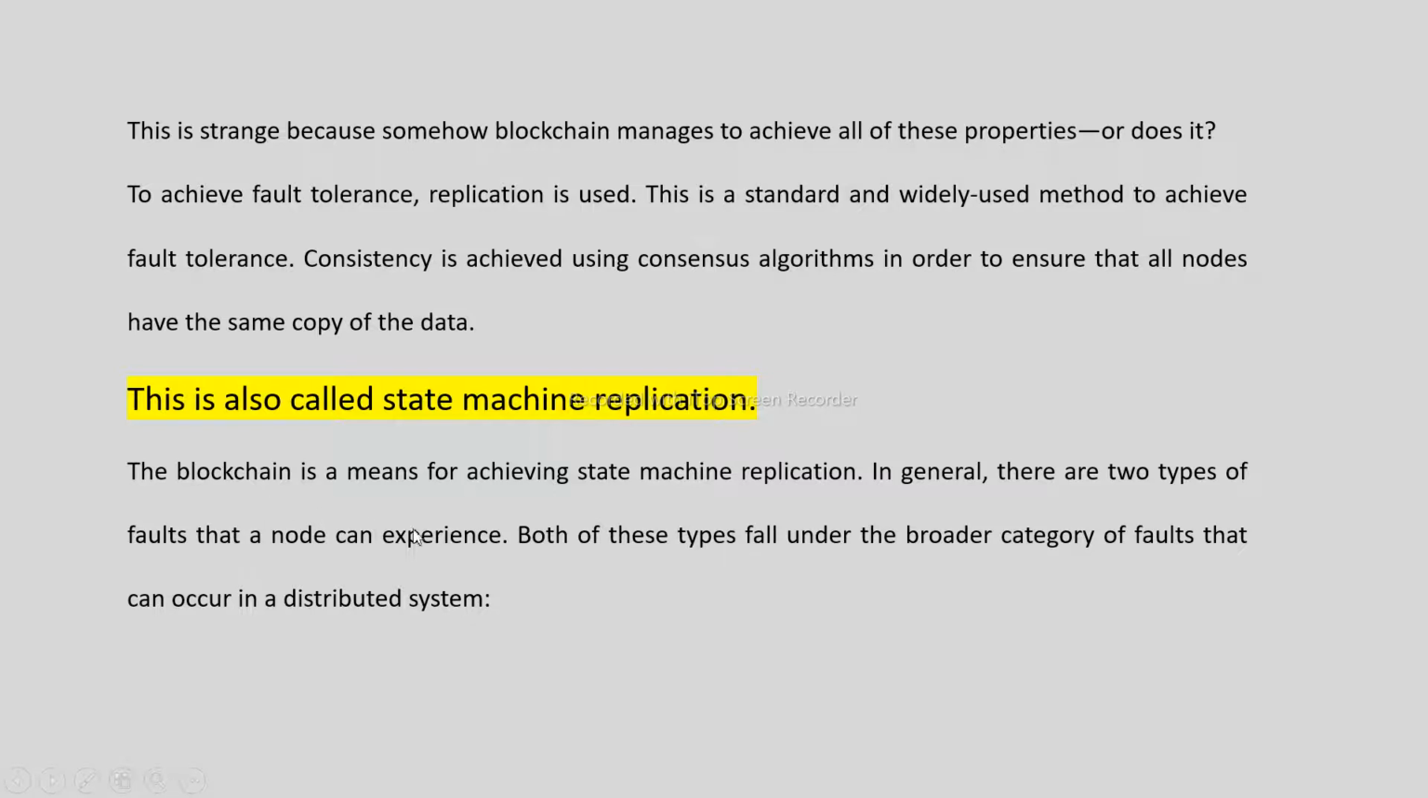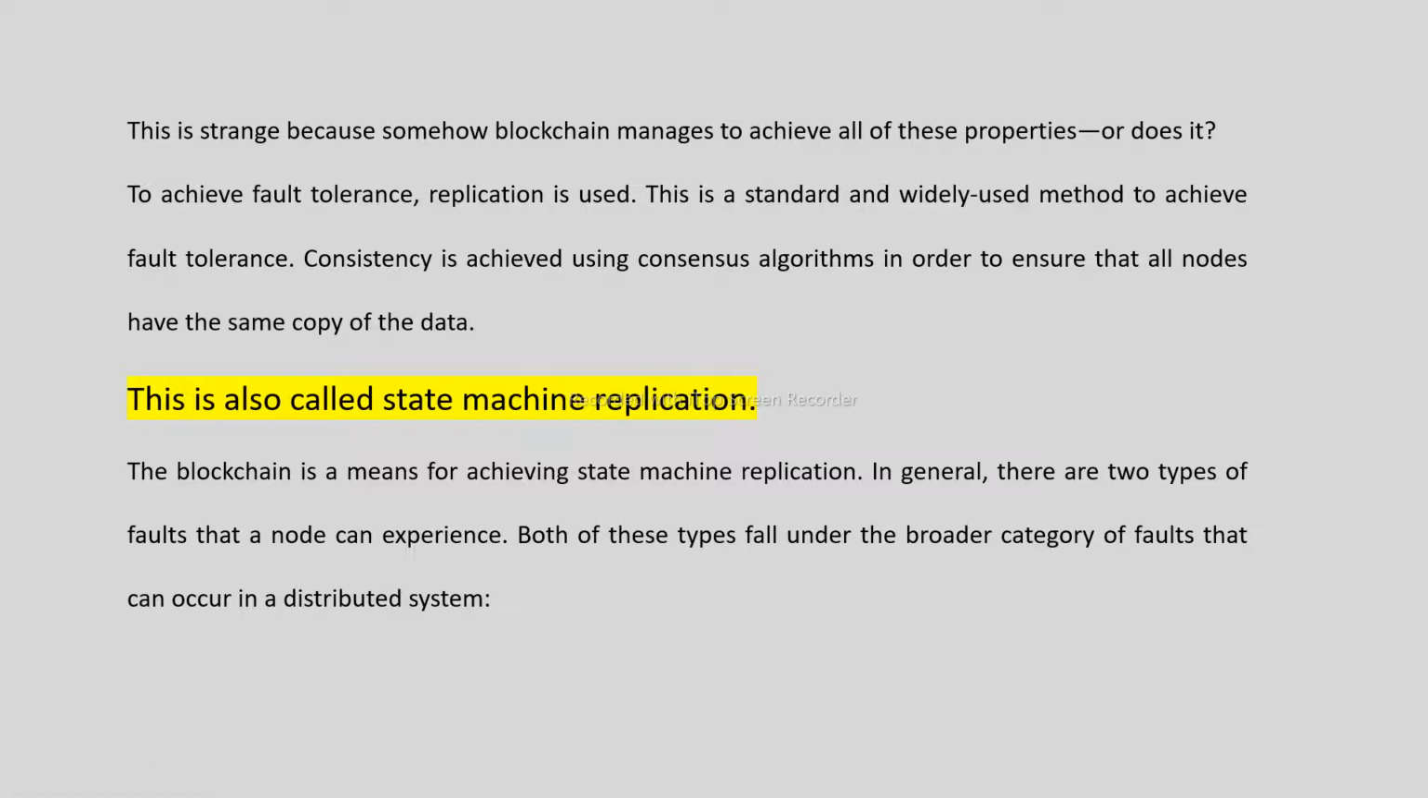The blockchain is a means for achieving state machine replication. The technology in the blockchain is a means for achieving state machine replication. In general, there are two types of faults that a node can experience. Both of these fall under the broader category of faults that can occur in a distributed system.